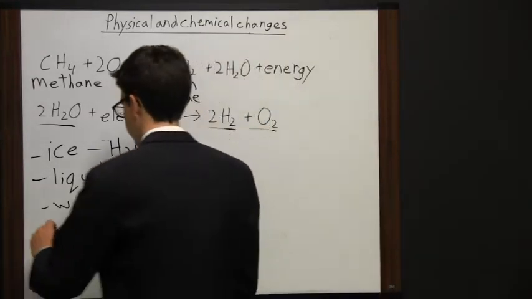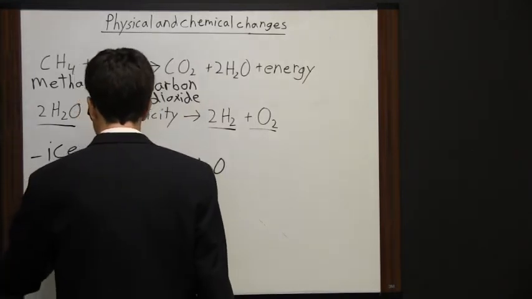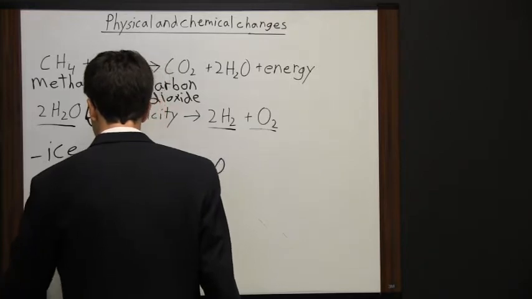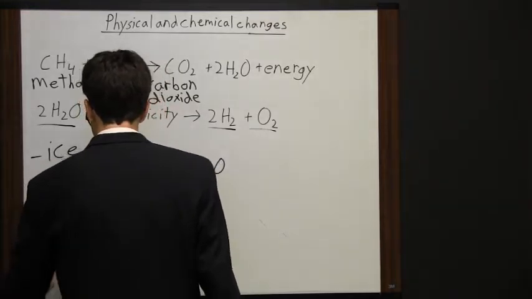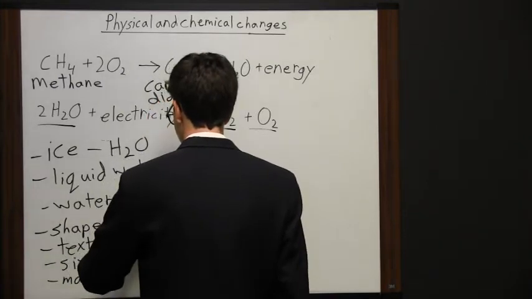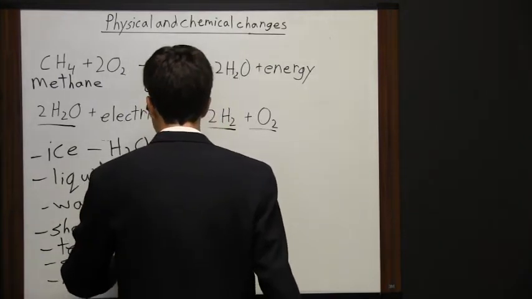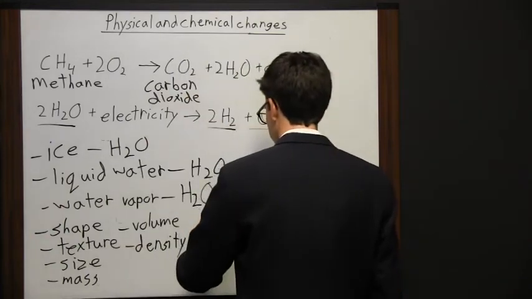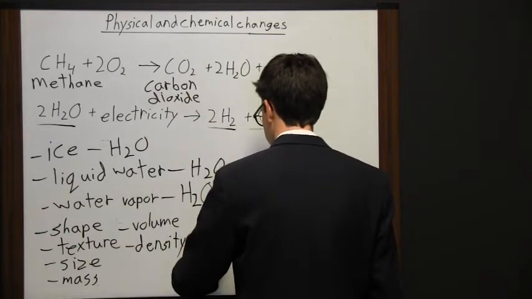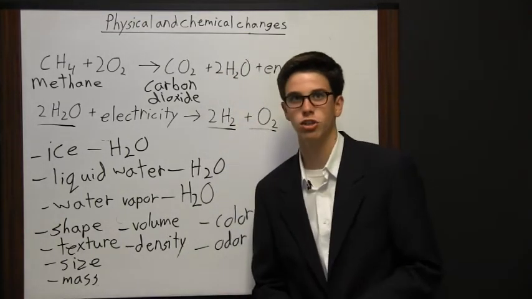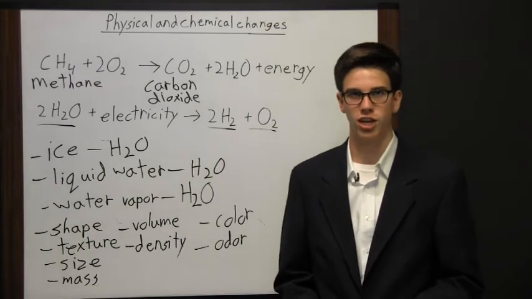So some other examples of physical changes are changes in shape, texture, size, mass, volume, and density. And then changes in color, changes in odor can be indicators of a physical change or a chemical change, because